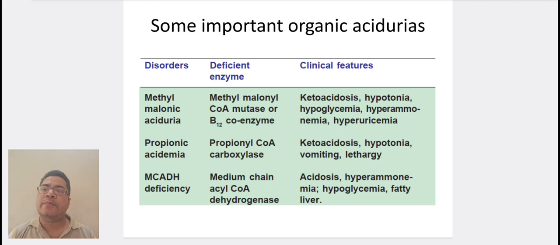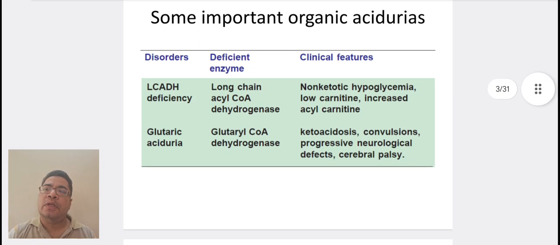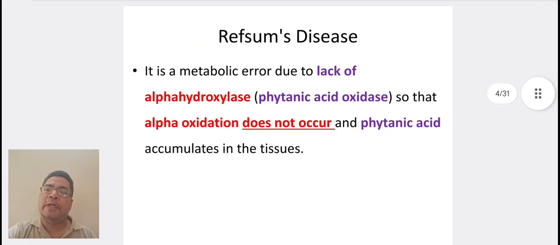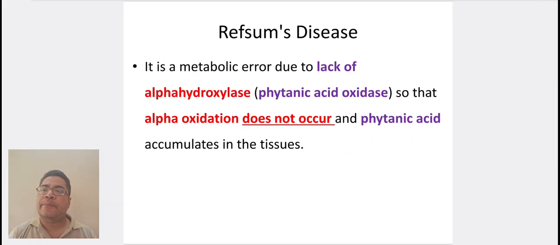Here is a table where some important organic acidurias are seen. Example, methylmalonic aciduria, propionic acidemia, medium chain acyl-CoA dehydrogenase deficiency, long chain acyl-CoA dehydrogenase deficiency, and glutaric aciduria. Coming to Refsum disease, it is a metabolic error due to the lack of alpha hydroxylase, that is phytanic acid oxidase, so that alpha oxidation does not occur and phytanic acid accumulates in the tissues.